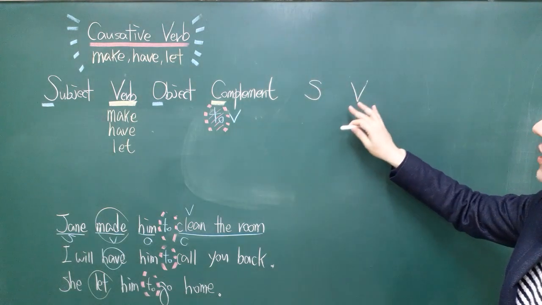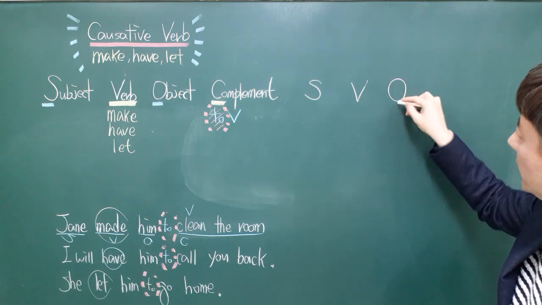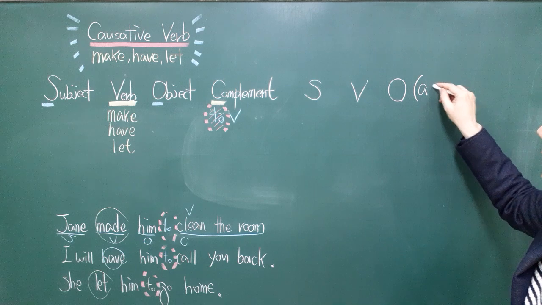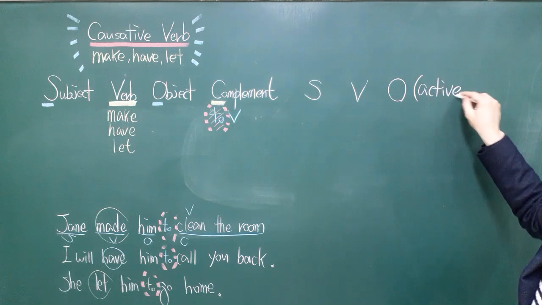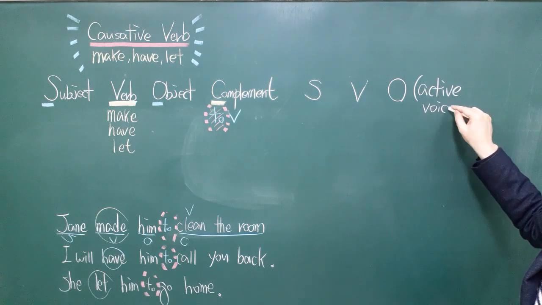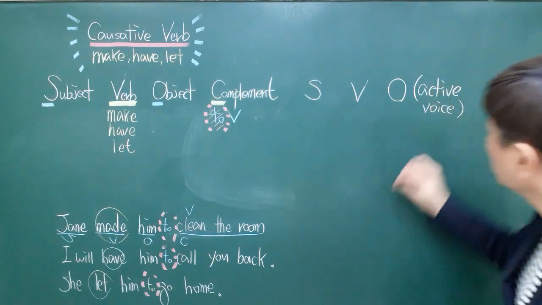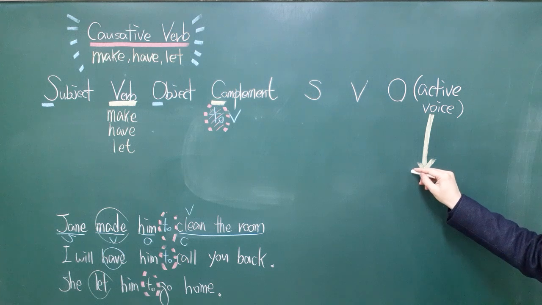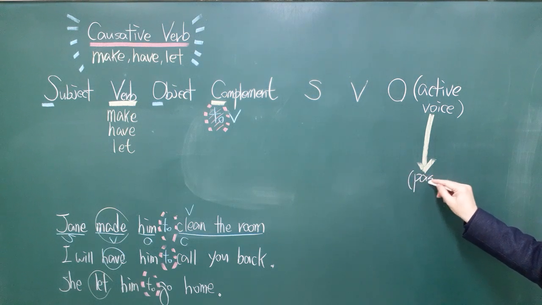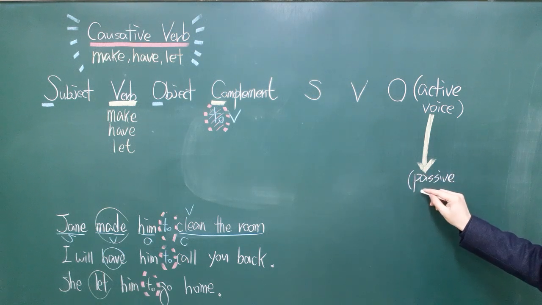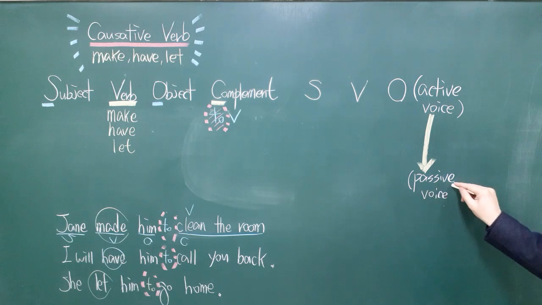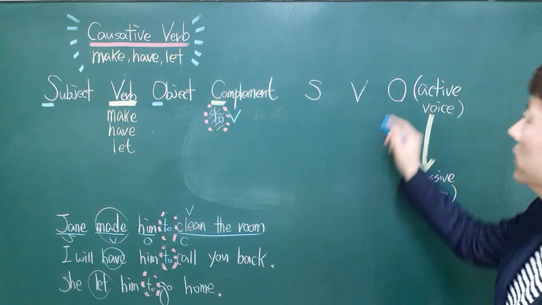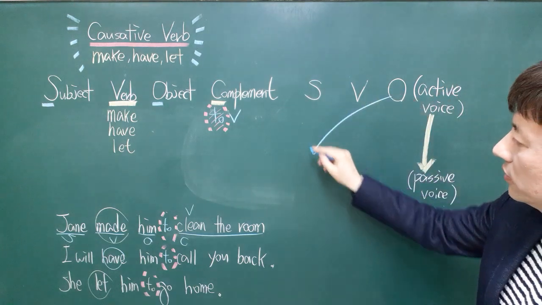When you have the sentence that is composed of subject, verb, object, this one is active voice. And we have to turn it into passive voice. The first thing you have to do is the object should be the subject.